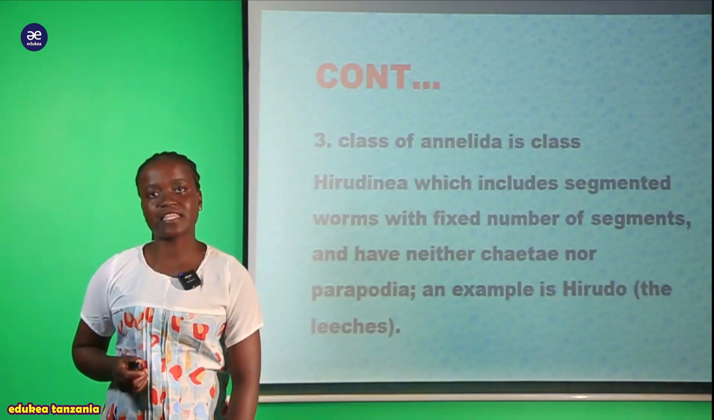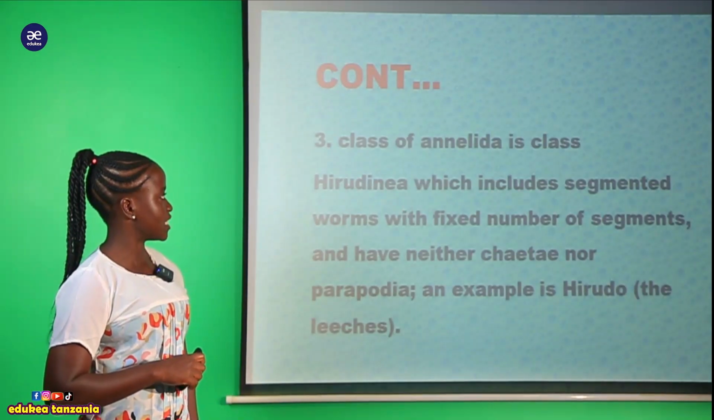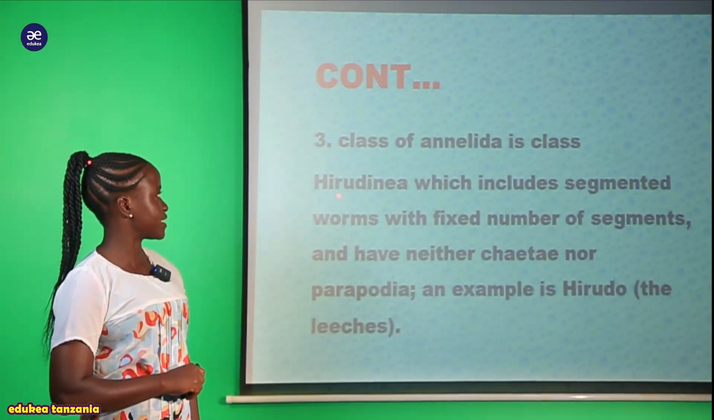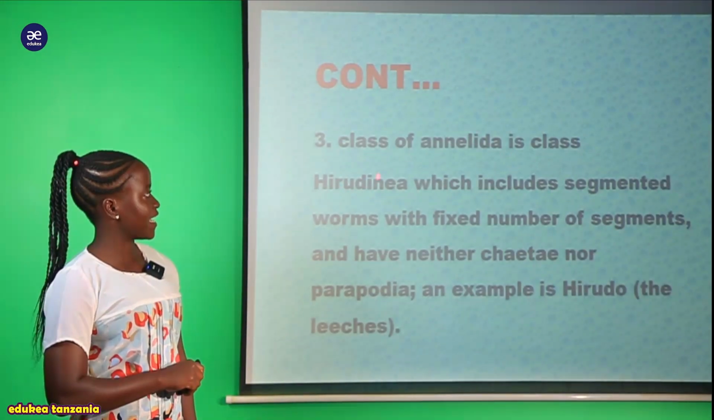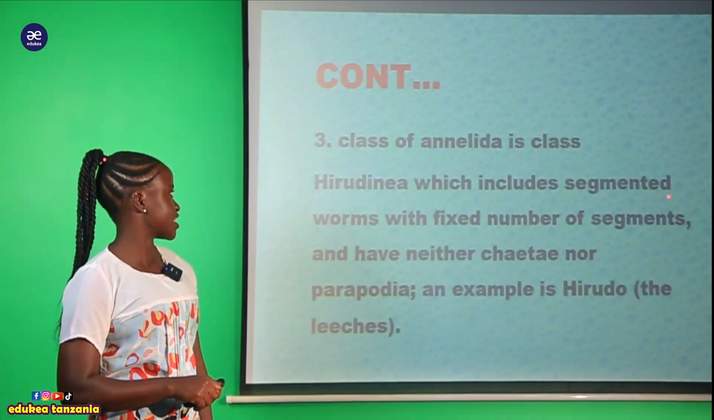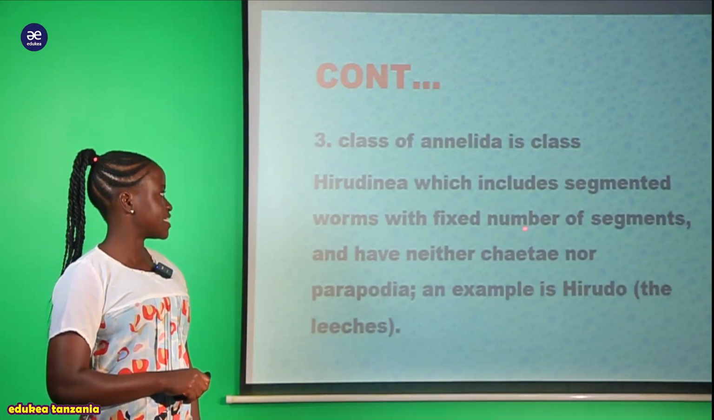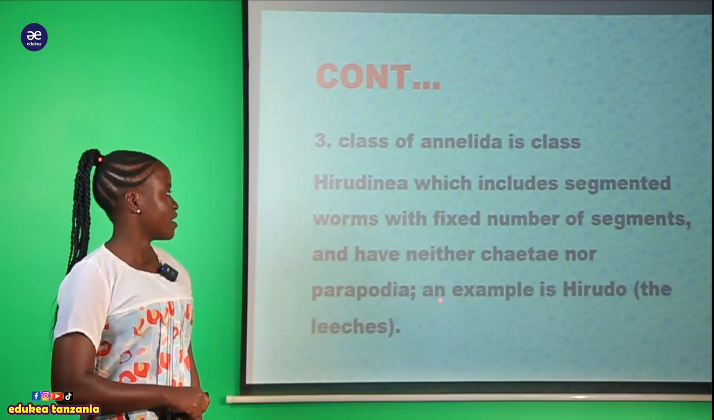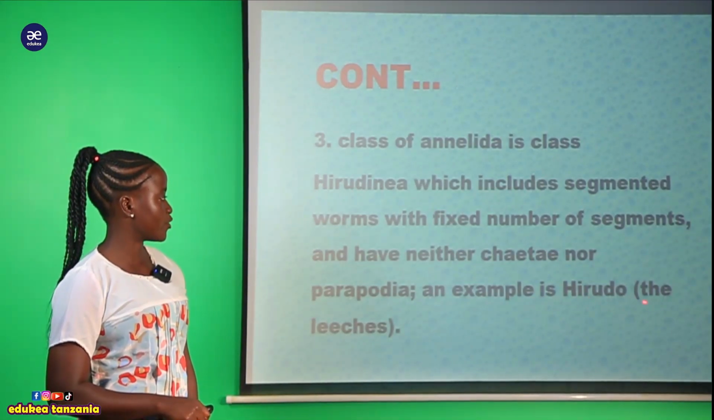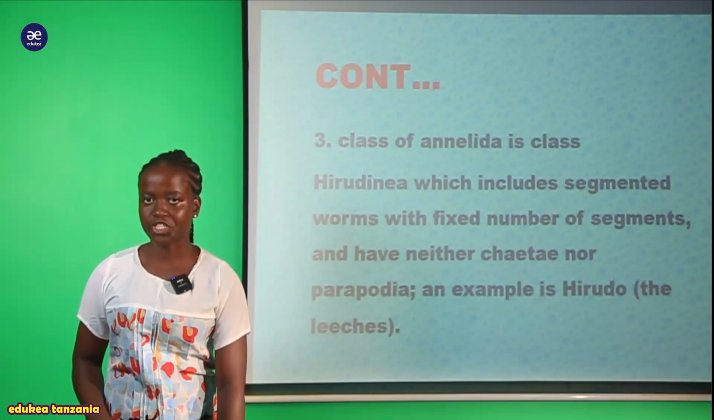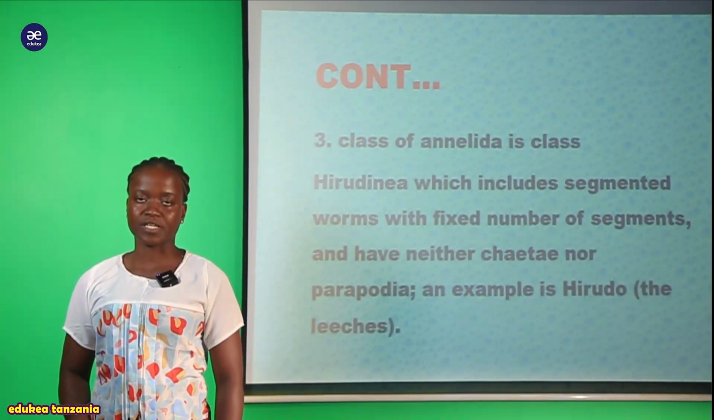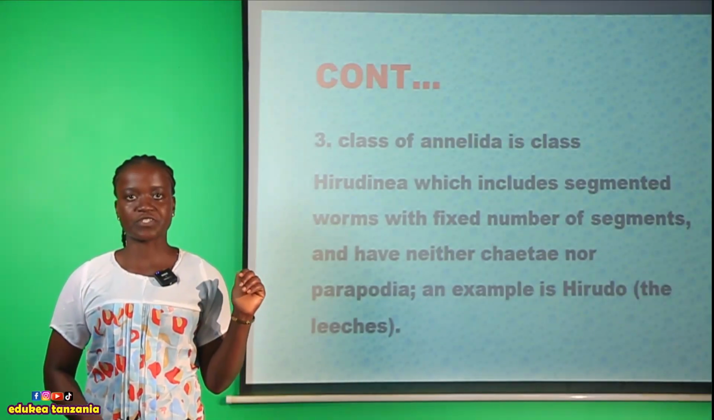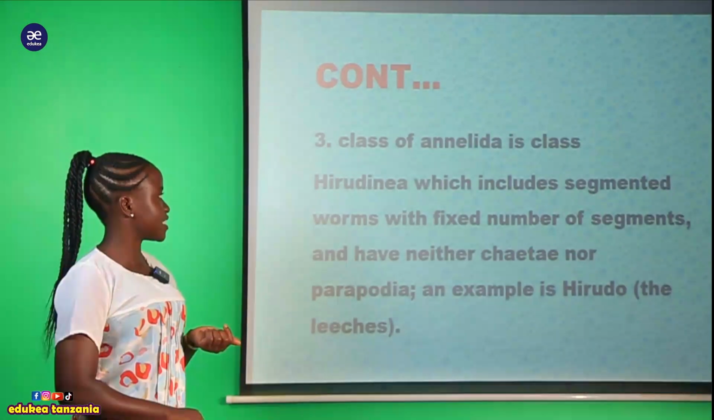And also we have the last class which is found within this phylum Annelida, and that class is called Hirudinea, which includes the segmented worms with a fixed number of segments that have neither chaetae nor parapodia. A good example here is Hirudo, which we call the leeches. Remember the exception of leeches in the previous session. We say this class is called class Hirudinea.